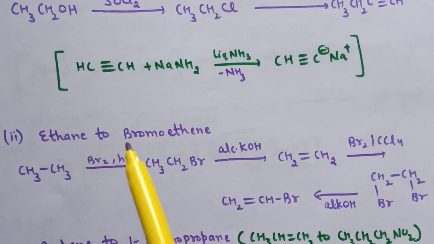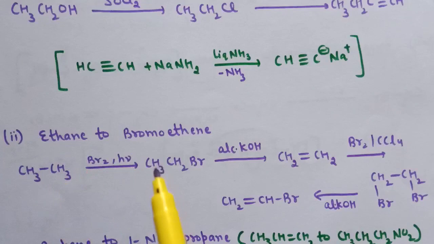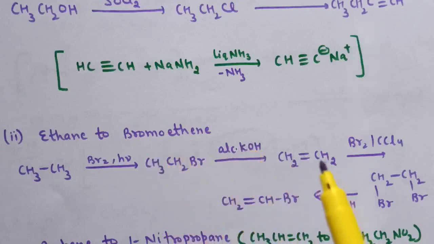Second is ethane to bromoethene. So this is the formula for ethane. So first we will do the halogenation reaction. In presence of Br2 and light, we will get alkyl halide. Now next step is, when we do the reaction of this alkyl halide with alcoholic KOH, elimination will take place and here ethene will form.